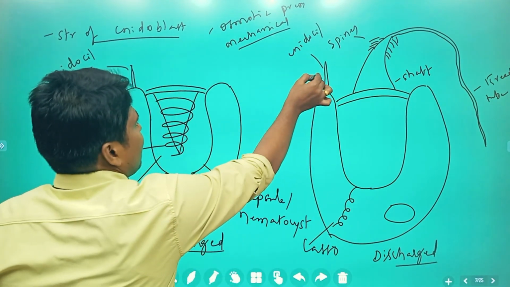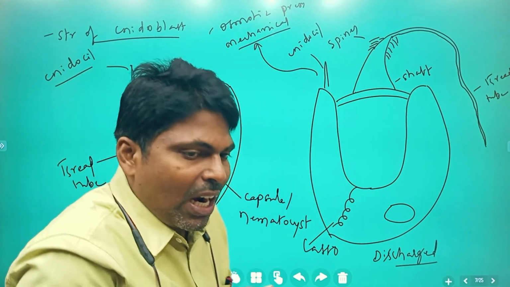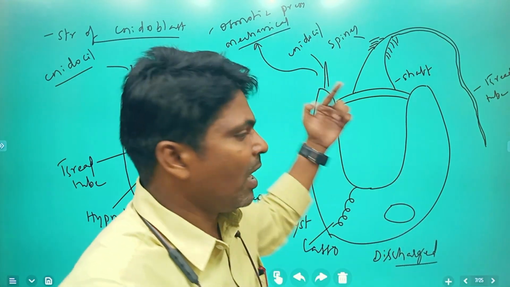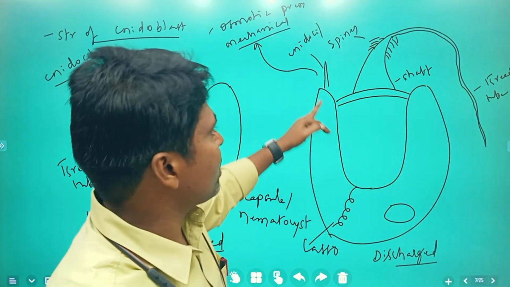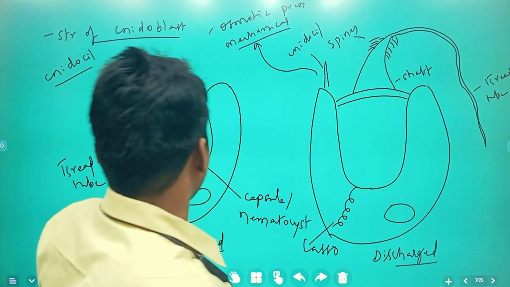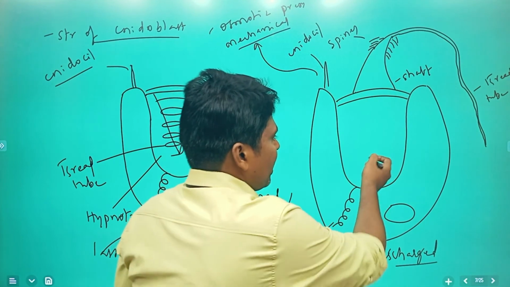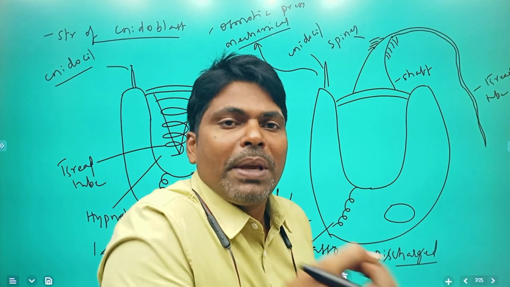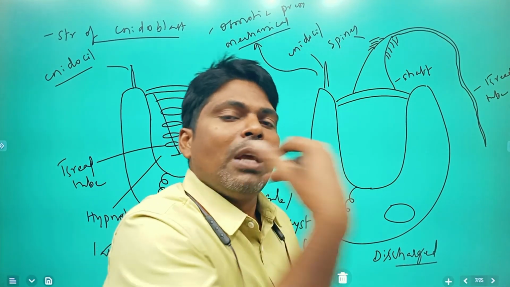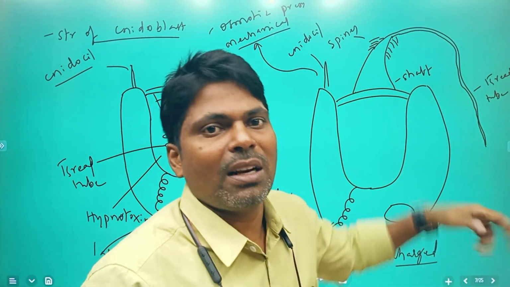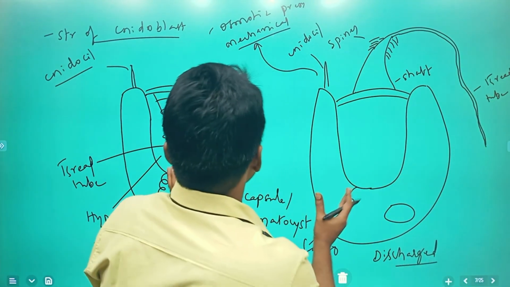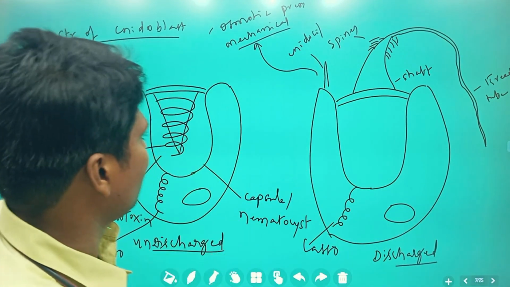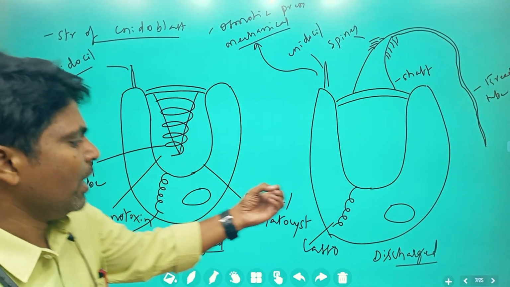Particularly this nidocil: while the hydra is moving, if the nidocil attaches to any prey, that mechanical stimulation also releases the thread tube outside. Meanwhile the hypnotoxin, along with the spines and the thread tube, acts as a piercing needle, thereby paralysing or killing the opposite organism. Like that, these nidoblasts function. Do you understand what I am going to say? Just go through it a little bit.